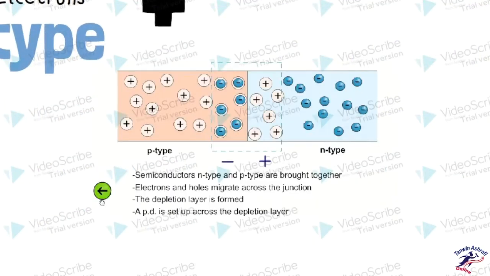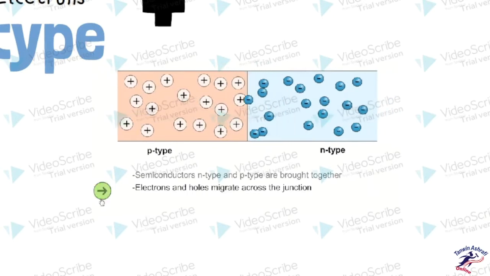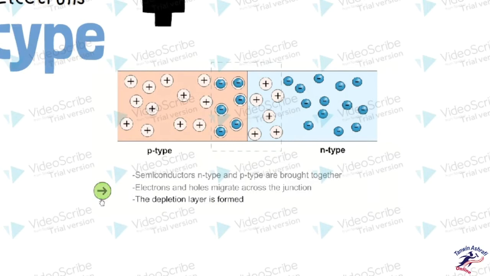Now if we join these p and n type semiconductors, what we see at the boundary is that the electrons of the n type cross over the region, migrate across the junction and find the extra holes. But this happens only up to a limited length, and that is what we call the depletion layer. Once the depletion layer is formed, a potential difference is set up across it and doesn't allow the electrons to pass over the depletion layer to come into the p type material.